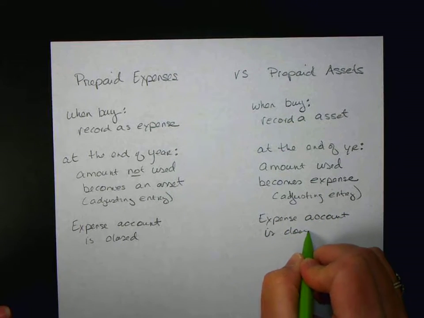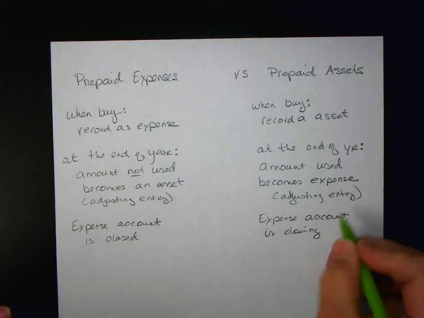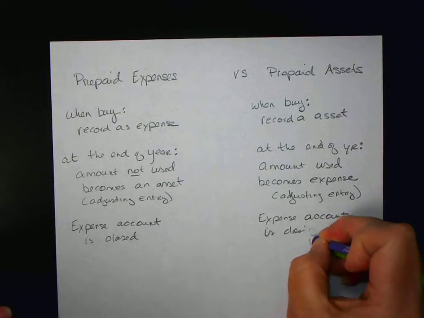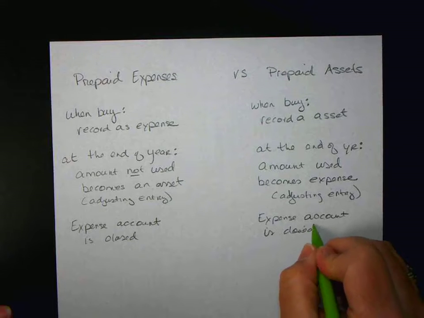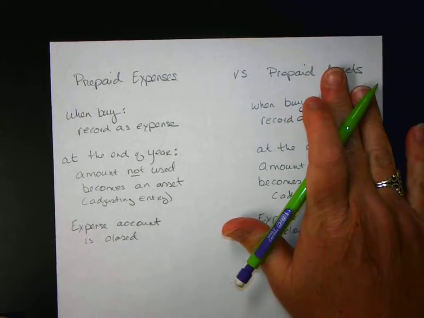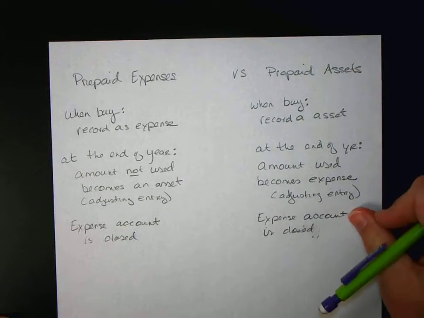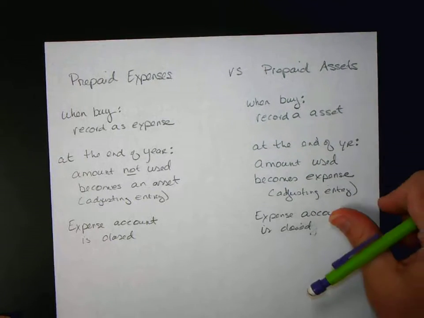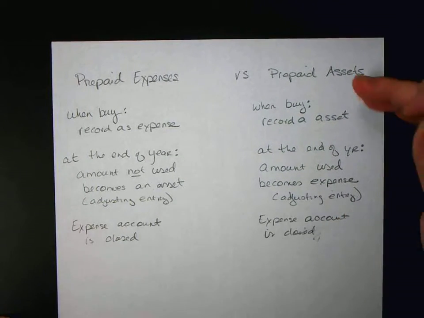This is a closing entry. Okay, and we get those expenses down to zero. All right, now with this side, we're good, we're done. We start buying supplies again, or we start buying insurance again. We keep adding it to the asset account.